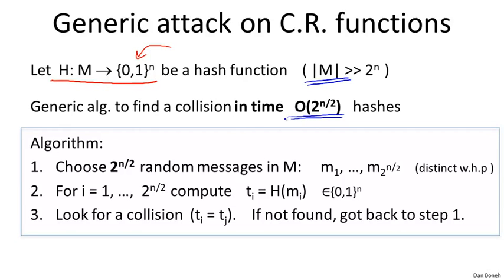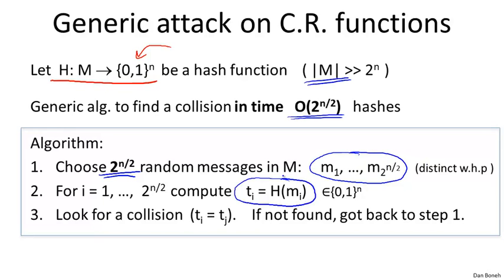So here's how the algorithm is going to work. What we'll do is choose 2^(n/2) random messages in our message space. Let's call them m_1 to m_{2^(n/2)}. Now, because the messages themselves are much bigger than n bits, they're 100 times n bits, it's very likely that all these messages are distinct. So they'll be distinct with high probability. But for each one of these messages, we're going to apply the hash function and obtain a tag t_i. The t_i's are, of course, n-bit long strings.